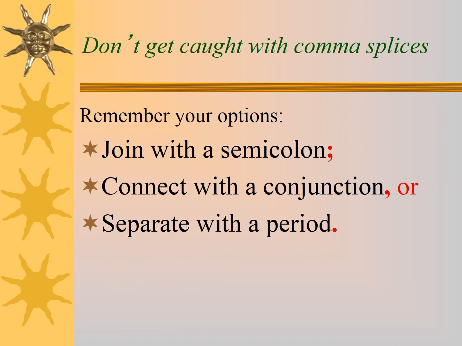Don't get caught with comma splices anymore. Remember your options. Join with a semicolon. Connect with a comma and then one of the fanboys. Separate with a period. These are the three solutions for the issue of comma splice. Of course, you need to watch out while writing. This will affect your writing positively and effectively to get a good grade.